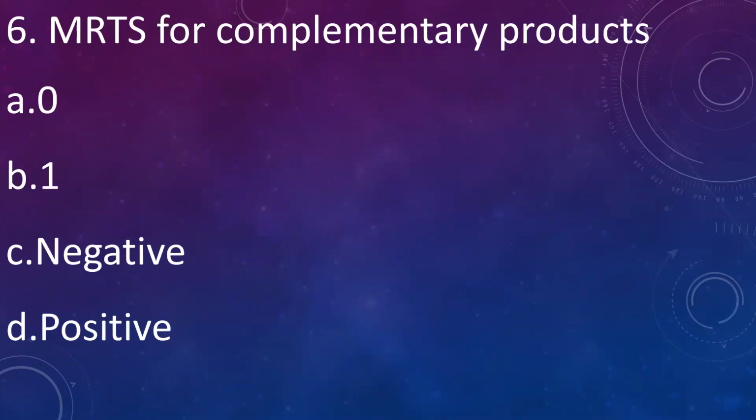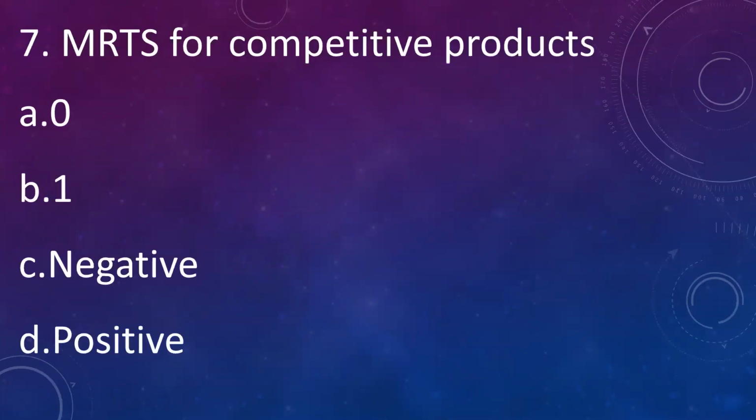The MRTS for complementary products will be: A. 0, B. 1, C. Negative, D. Positive. Answer is it will be positive. MRTS will be greater than 0 in case of complementary products. The MRTS for competitive products: A. 0, B. 1, C. Negative, D. Positive. Answer is negative. That is, it will be less than 0 for competitive products.